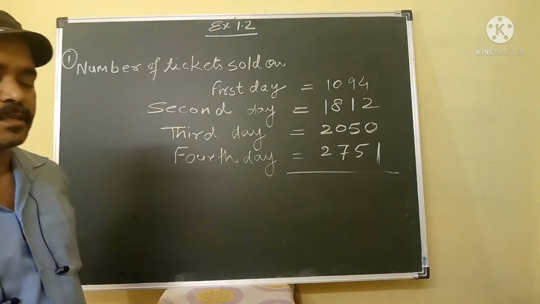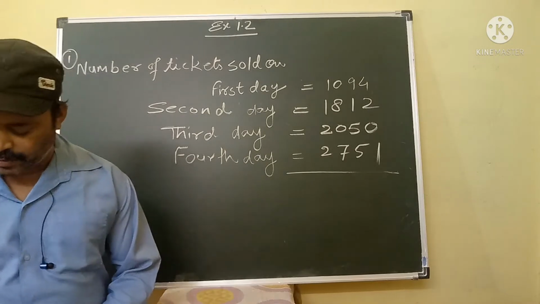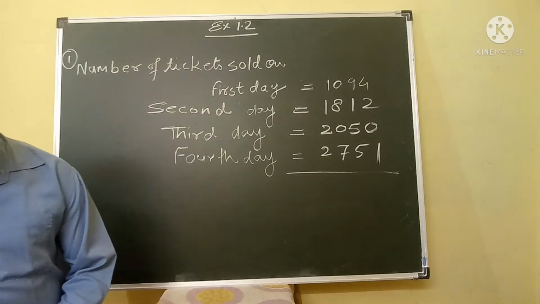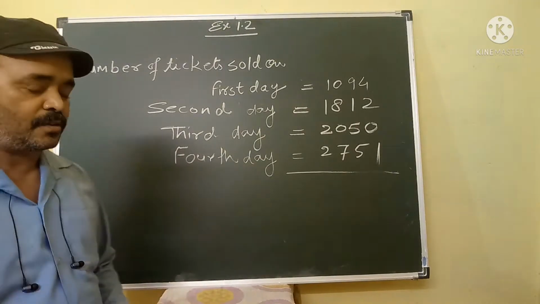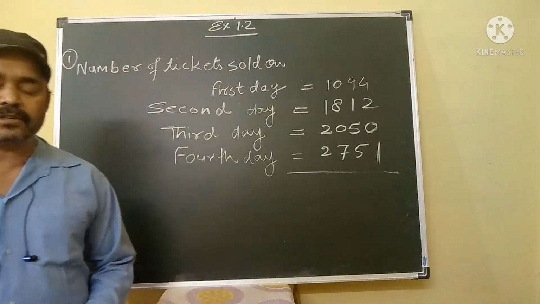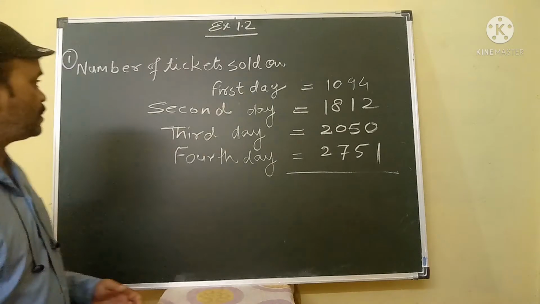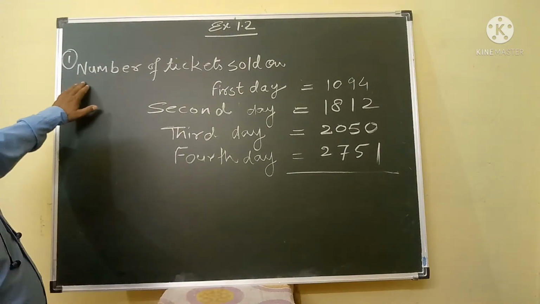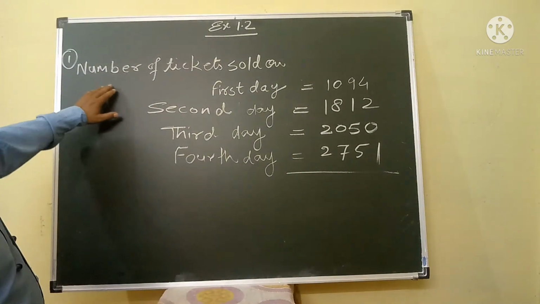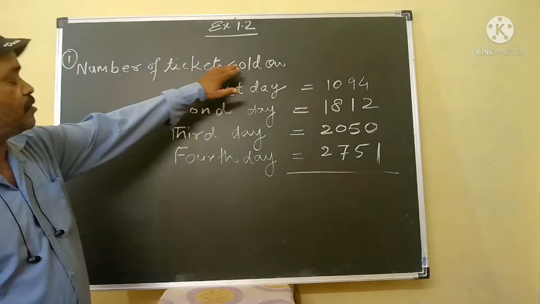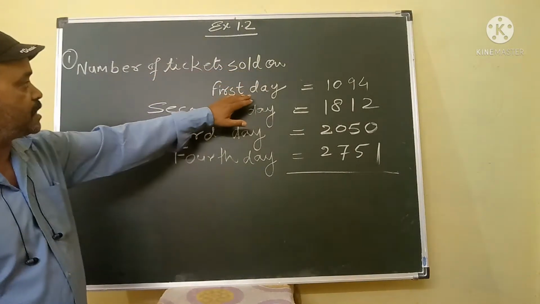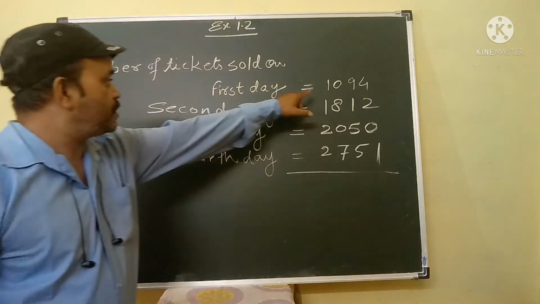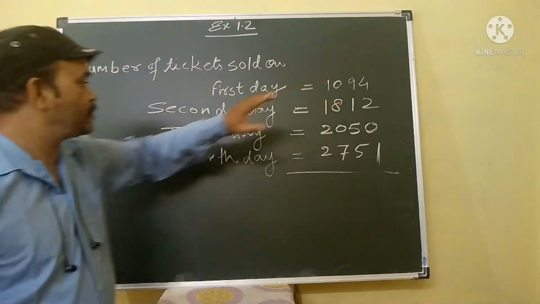My dear student, in this question we will find out the total number of tickets sold on all the 4 days. So what is the calculation for this question? Now look here. First we will take out the number of tickets sold. Number of tickets sold on the first day is 1094.